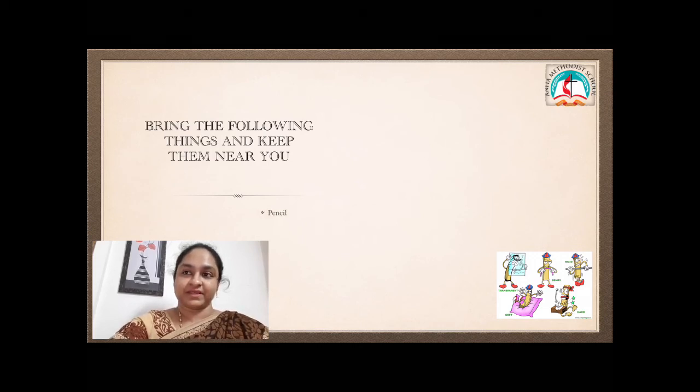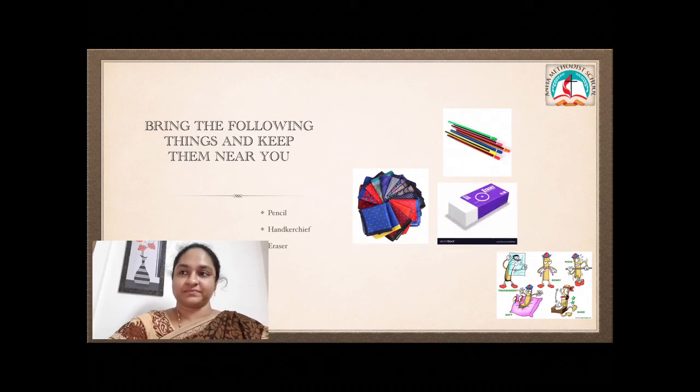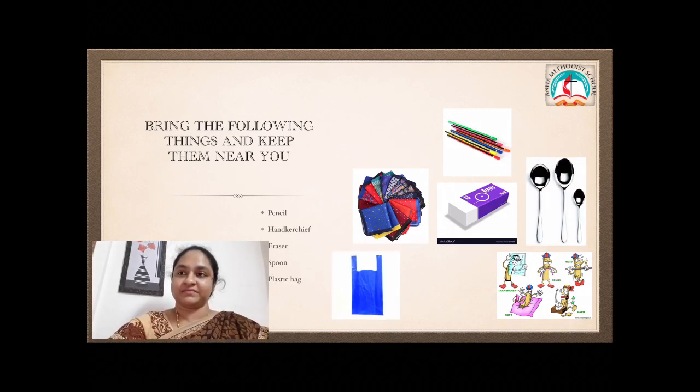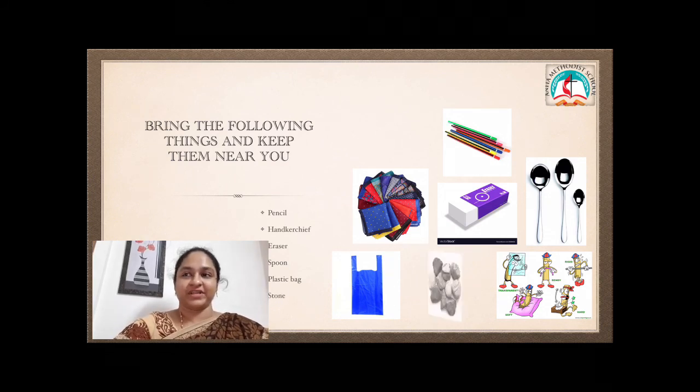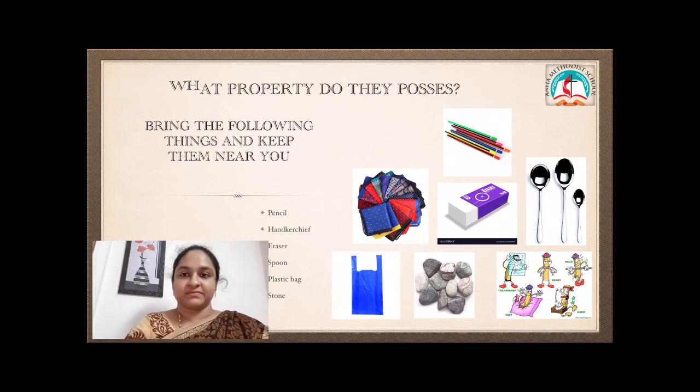Pencil, handkerchief, then an eraser, spoon, then a plastic bag and a stone. Yes, are you ready? Okay. So, what property do these things possess? We will find out what they possess.